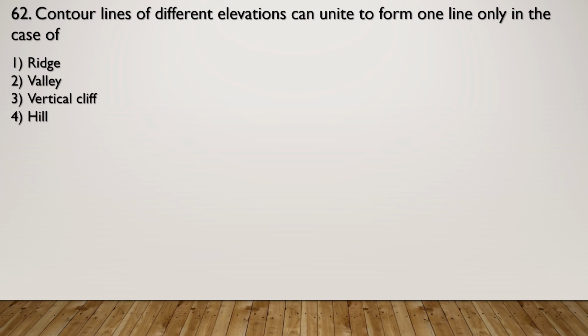So both ridge and valley are represented by U or V-shaped contour lines. The only difference is the direction their closed ends point.